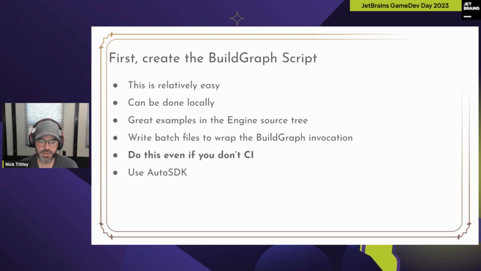Then the other thing that I'll mention, I'm not going to touch on it very deeply in this talk, but if you're going to use BuildGraph, you should take the time to investigate what Unreal or Epic calls Auto SDK, which is their method of distributing standardized SDKs to build environments. So for Sprocket, we use it to deploy our SDKs both to our build machine and our developer machines. And so we keep all versions of SDKs in sync across the build farm and the developer machines. And we found that that reduces our false build problems that are due to just versioning differences to an absolute minimum. So definitely look into that too.